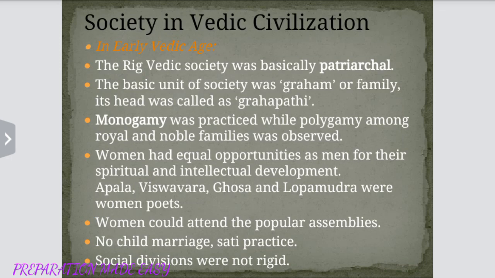Society in Vedic civilization. In early Vedic age, Rigvedic society was basically patriarchal. The basic unit of society was Graha or family. It is headed by Grahapati. Monogamy was practiced while polygamy among royals and noble families was observed. Women had equal opportunities as men for their spiritual and intellectual development. Women could attend the popular assemblies. No child marriages and sati practice. Social divisions were not rigid.